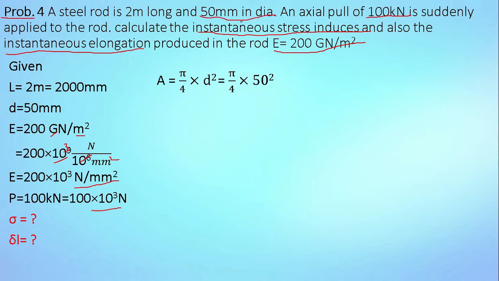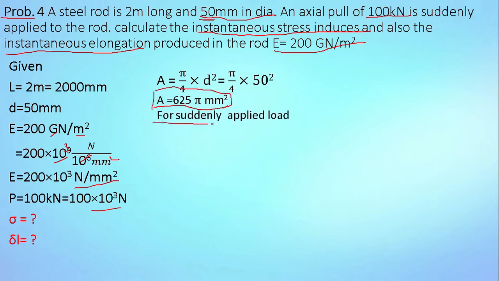So the formula for area of circle is pi by 4 d square. Put the value of d as 50 mm, so this equation becomes pi by 4 into 50 square. So we will get A is equal to 625 pi mm square. This is the cross sectional area of the bar.